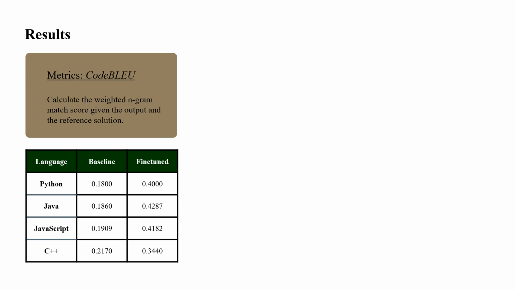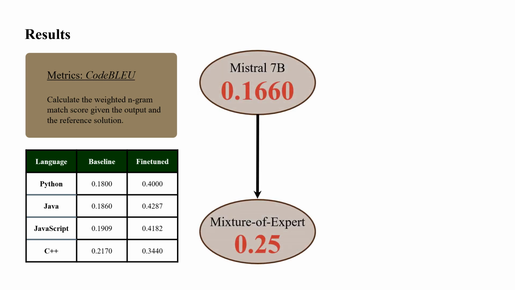We can see that the improvement is quite obvious. For example, the CodeBLEU score of the baseline model on the Java dataset is 0.19, but the score of the fine-tuned model is 0.43, which is a huge improvement. Then we test our model on the whole dataset, including all 4 programming languages. The accuracy went from 0.166 to 0.25.